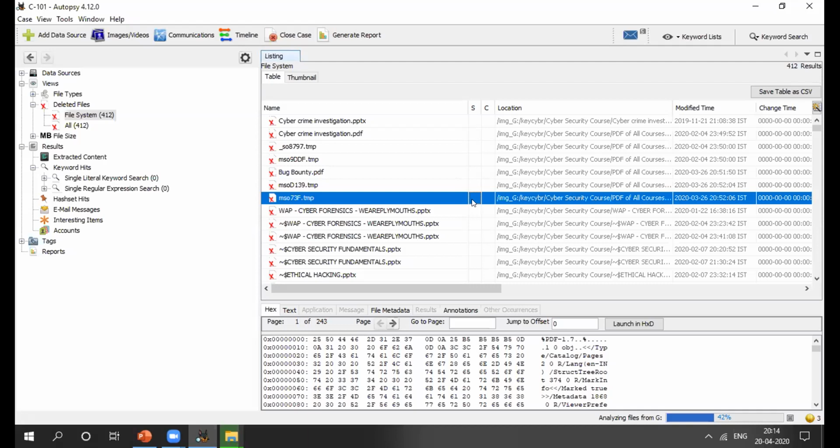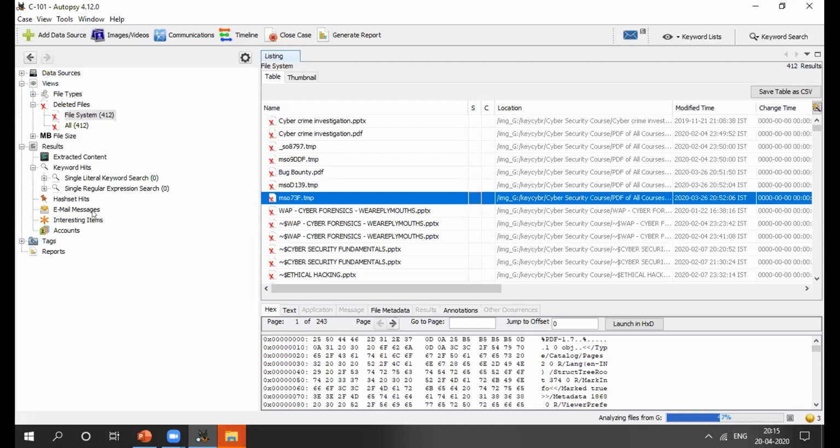So I'll just select the local disk. Then after that you have to select your pen drive, whatever your drive's name is. After that you go through next, and yes, you will get your deleted files and your extracted content also, right?